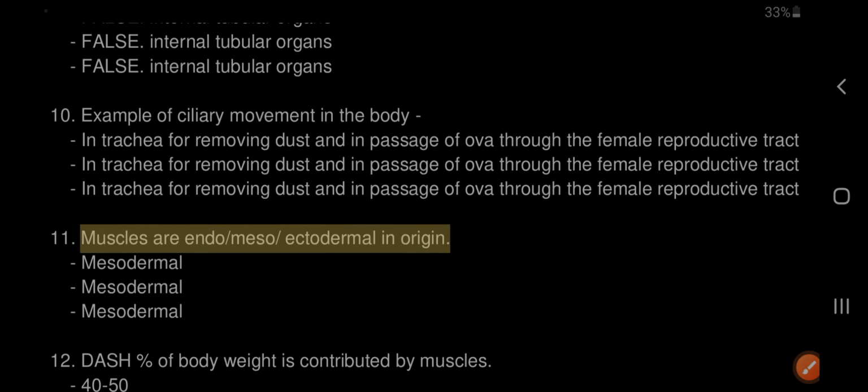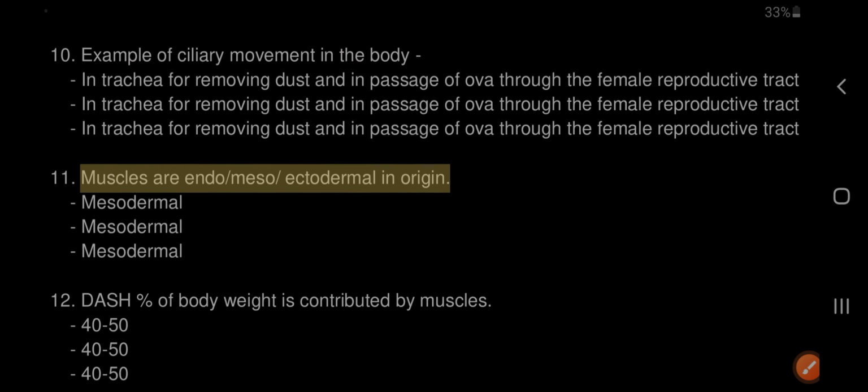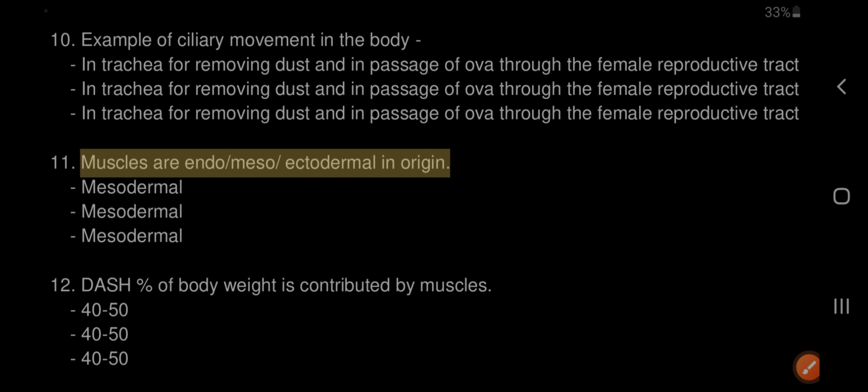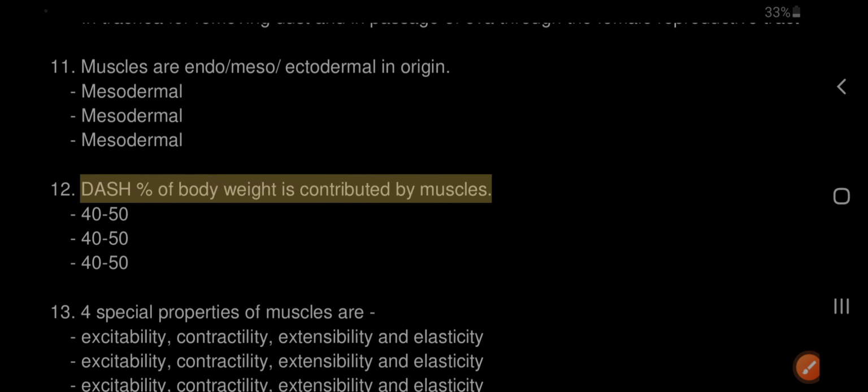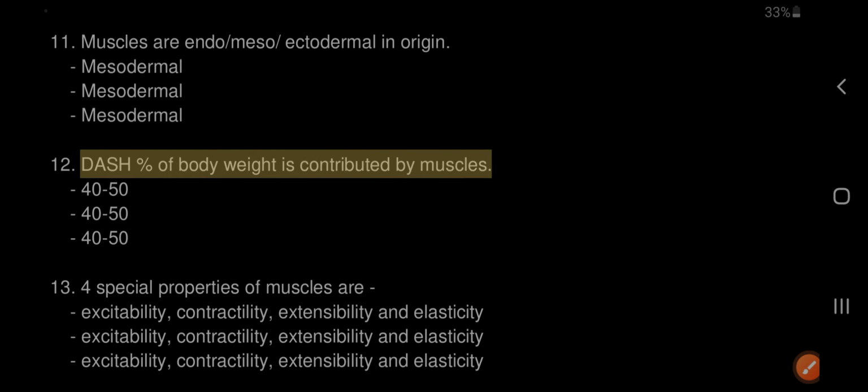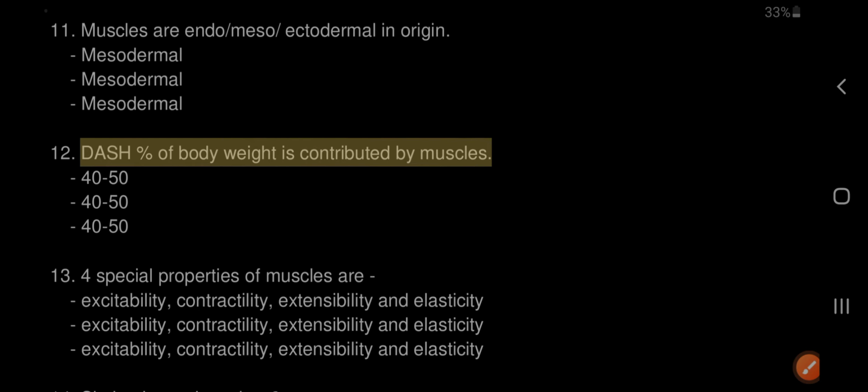11. Muscles are endo, meso, ectodermal in origin. Mesodermal. 12. 40 to 50% of body weight is contributed by muscles.